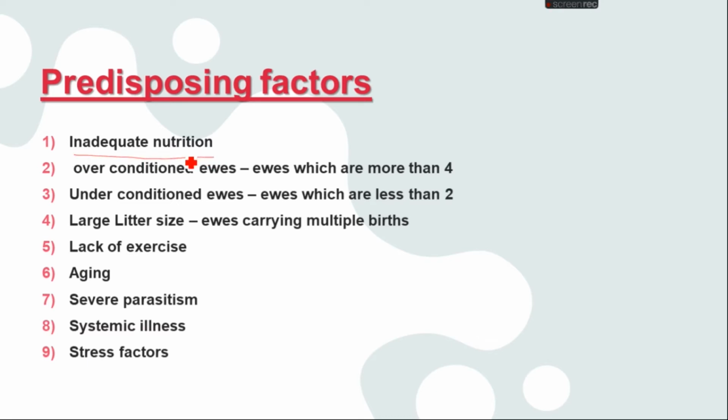When the animals are having less nutrition, or are over-conditioned, the body condition score, BCS, should not be more than 4 or less than 4. When the animal is more than 4, that also causes pregnancy toxemia. When there is an under-condition, that also causes pregnancy toxemia.